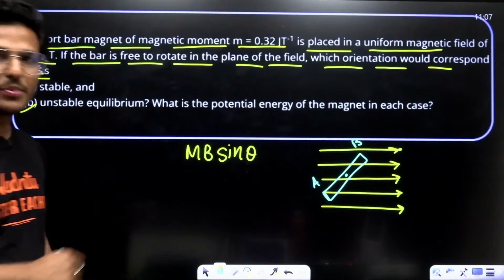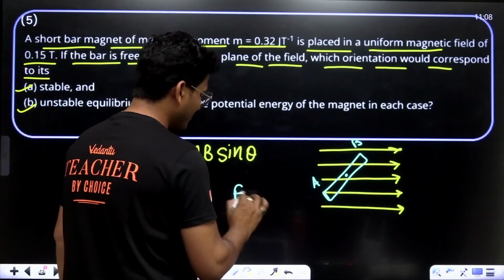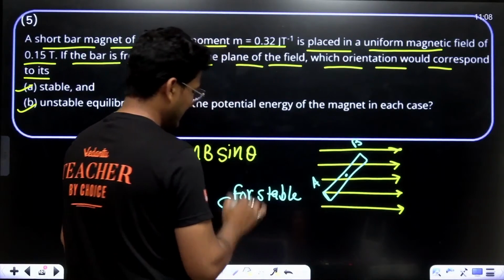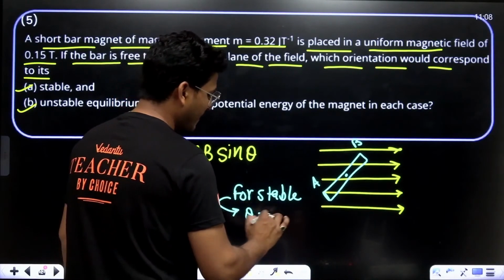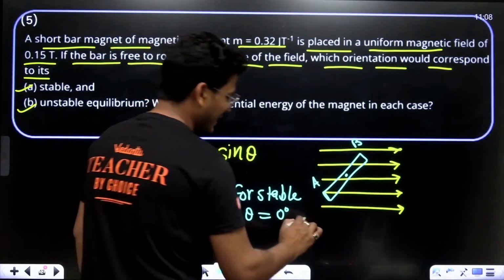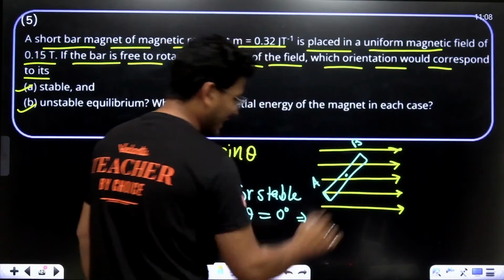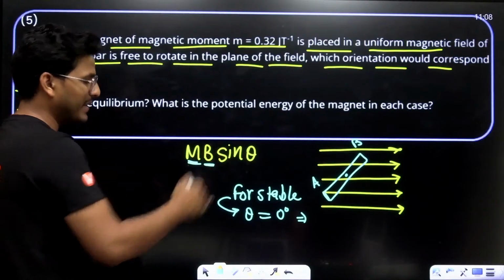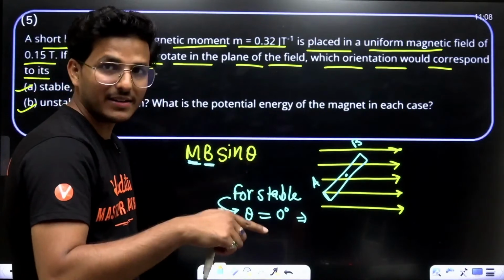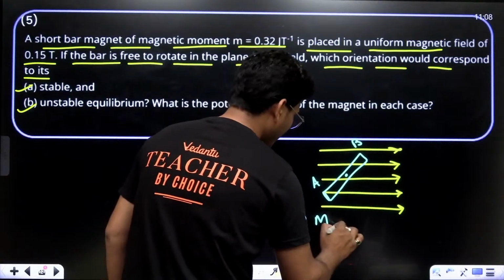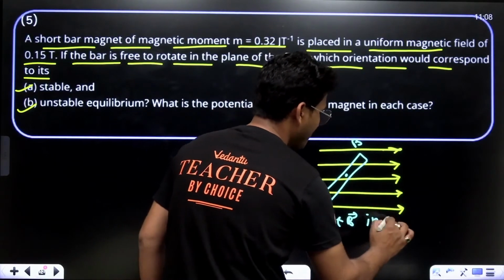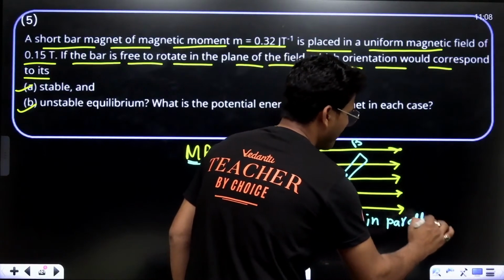For the stable position, theta must be 0 degrees. That means magnetic moment M and B are both parallel. The M vector and B vector are parallel.